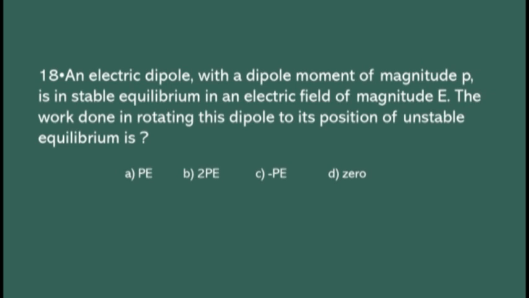Repeat, an electric dipole with a dipole moment of magnitude P is in stable equilibrium in the electric field of magnitude E.